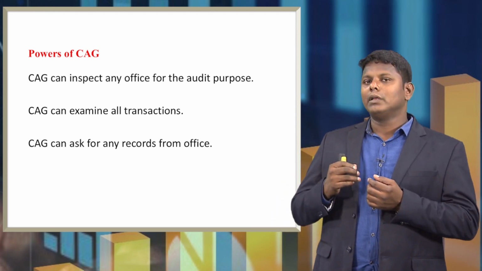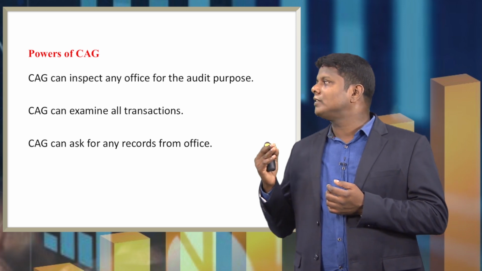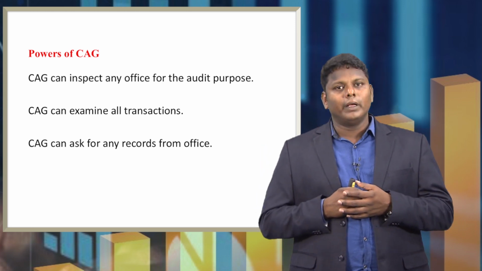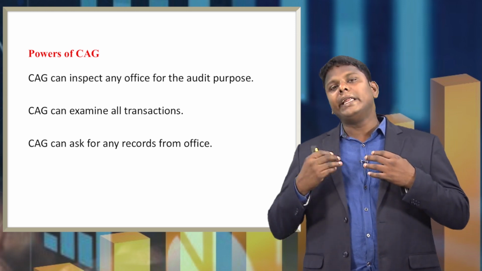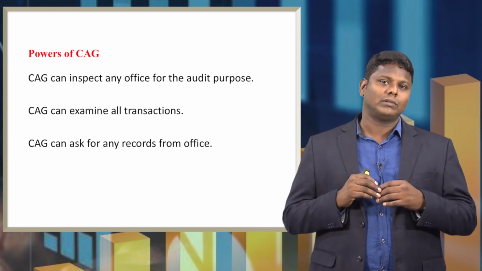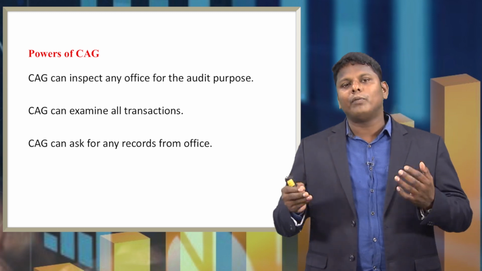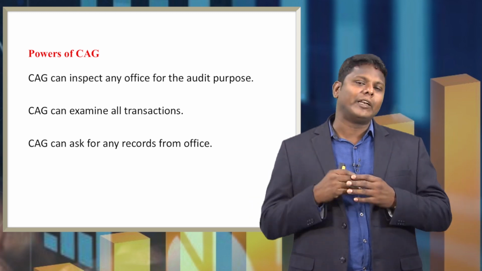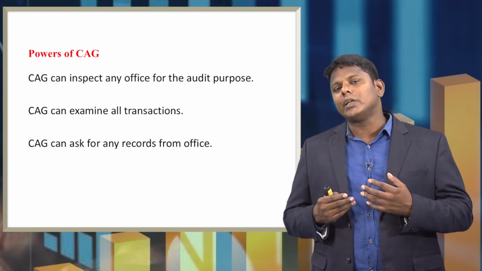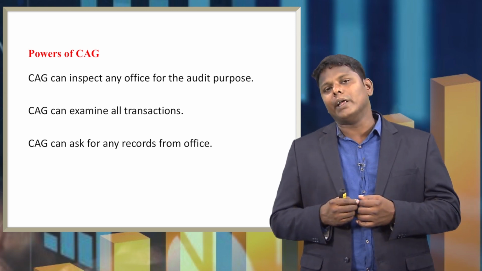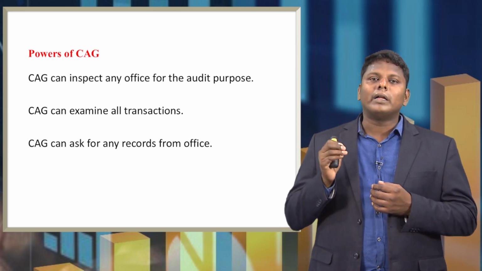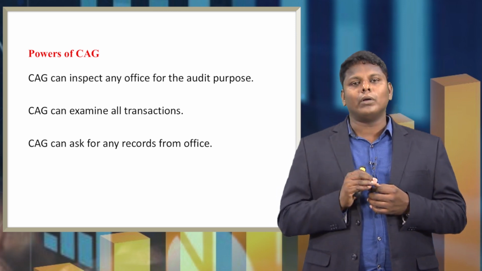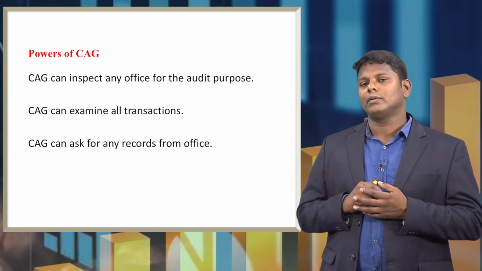First, CAG can inspect any office for audit purposes. CAG can inspect any government office, any public funded office, any public sector enterprise or any institution which is funded by the Government of India or a state government, for audit purposes alone, not for any other reason.